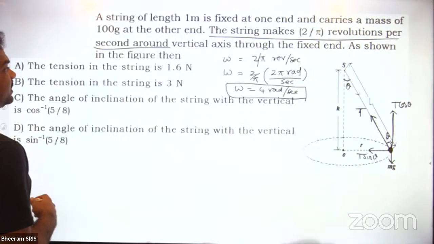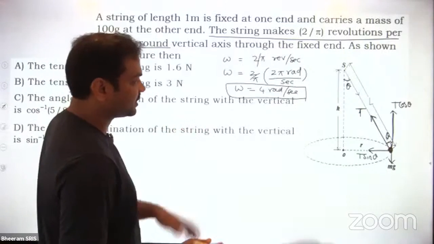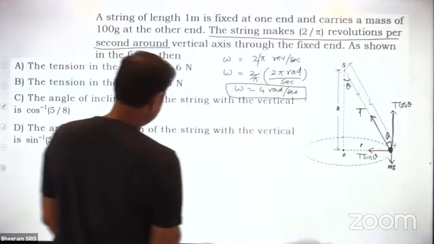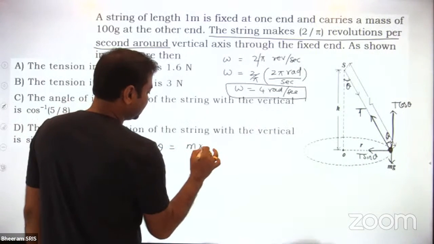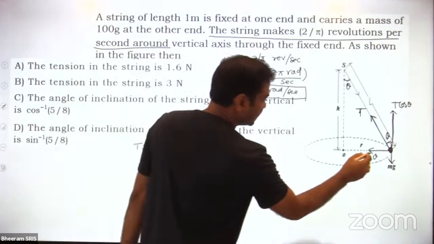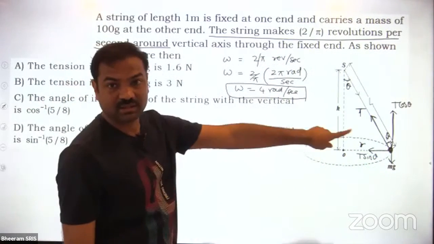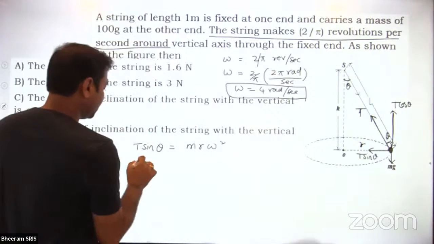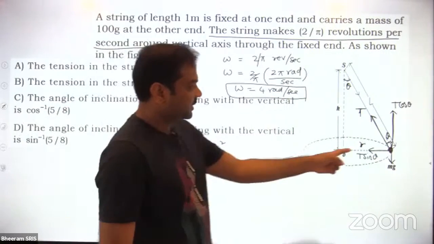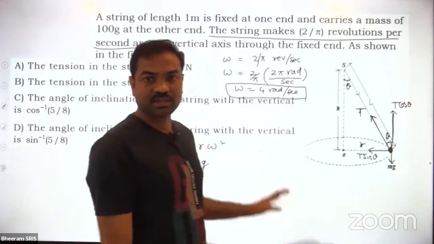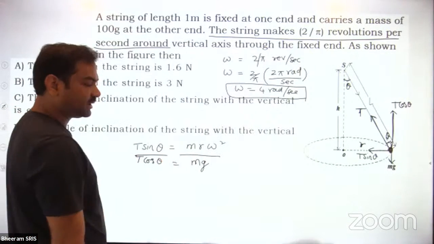What we have to find out? Tension in the string we have to find out, and the angle value also we have to find out. Angle and tension in the string. So let us write down the equations. T sin theta is equal to, already I think you remember the conical pendulum, m r omega square, where r is the radius. Okay, this is the r. R is the radius, omega is the angular velocity with which it is rotating. And T cos theta should be equal to mg. T cos theta is acting upward, mg is acting downward. These are the standard equations for the conical pendulum. Now if I divide, then I can go for the angle.